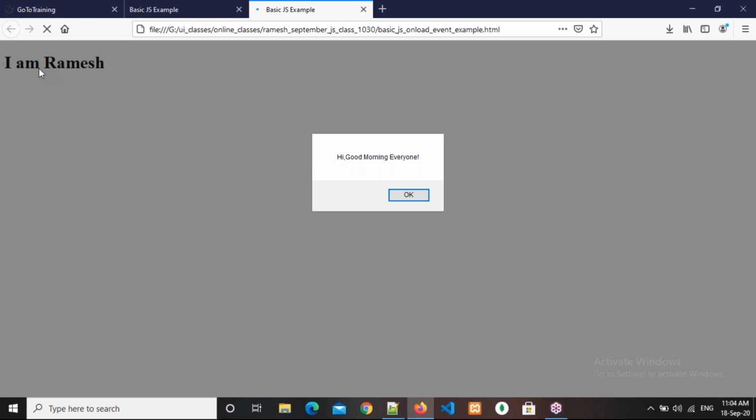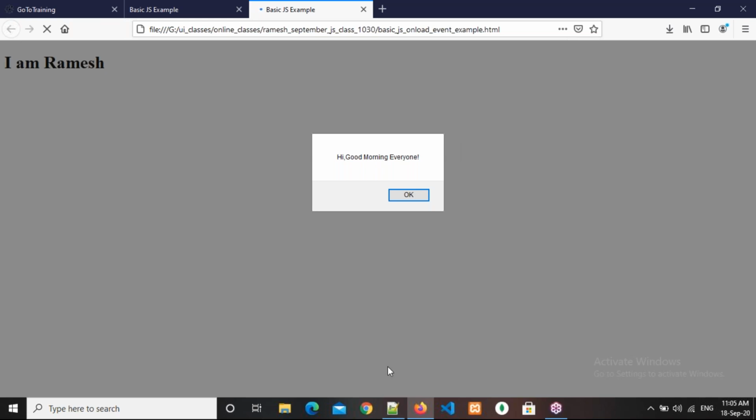So what is happening? First the content is loading. Whenever the content loading is completed, immediately it is calling that function. Whenever it calls that function, the instruction I have written there comes here. Understood, everyone? Clear? Please respond. How to write a function, how to call it and how to bind it.